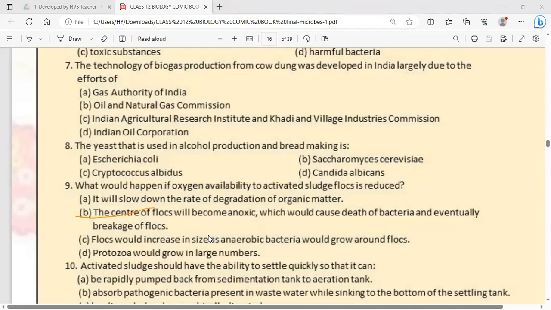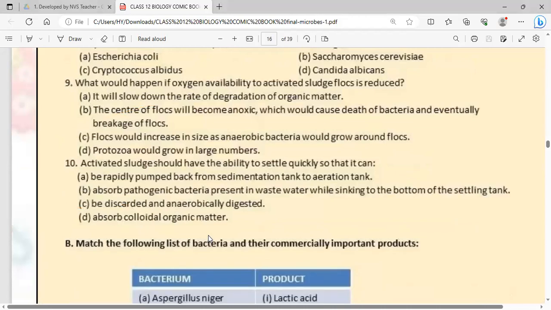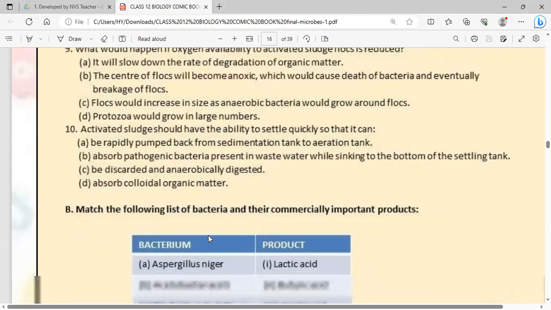Activated sludge has the ability to settle quickly, so it is rapidly pumped, discarded, and aerobically digested. Match the following.